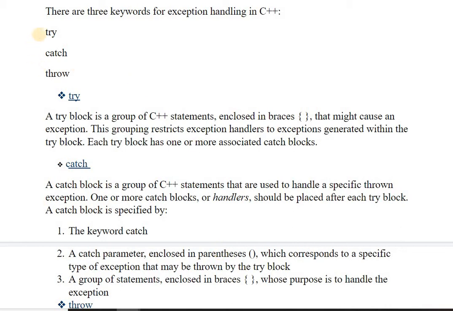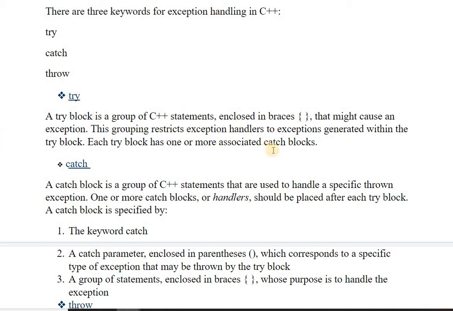So if you think that a certain piece of code can generate an exception, you write that code or call that function inside the try block, to indicate that there might be an exception.